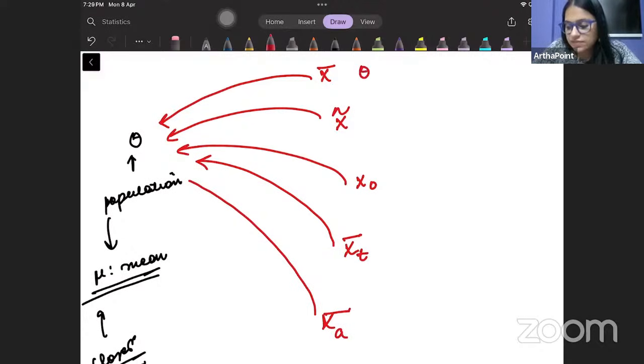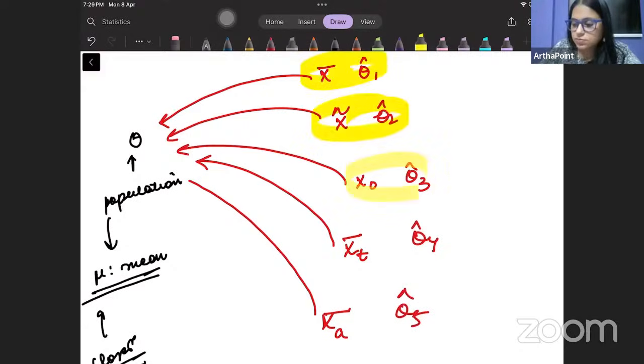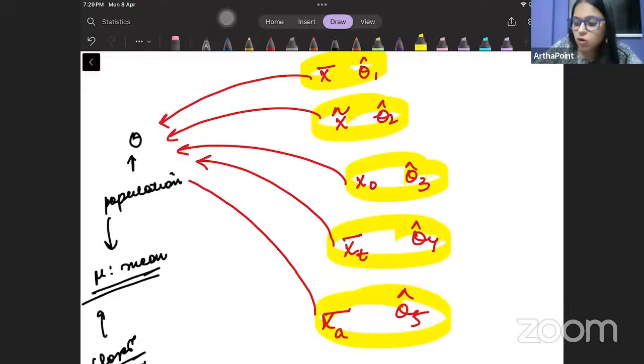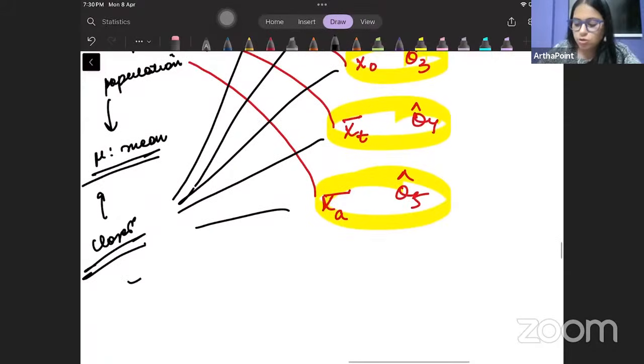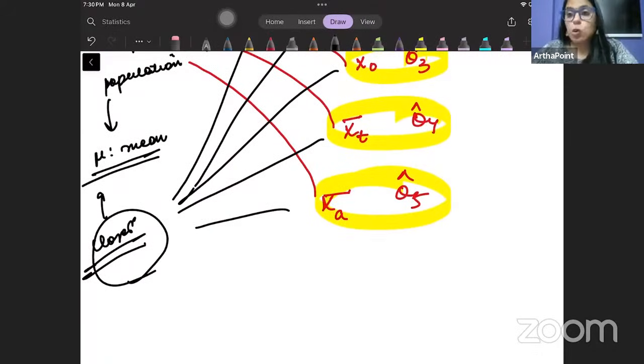Let's call these θ1 hat, θ2 hat, θ3 hat, θ4 hat, θ5 hat. These are different thetas, and these are coming from the sample. But which of them is the best estimator for this population? Which one will be best for this population? What one should I use?